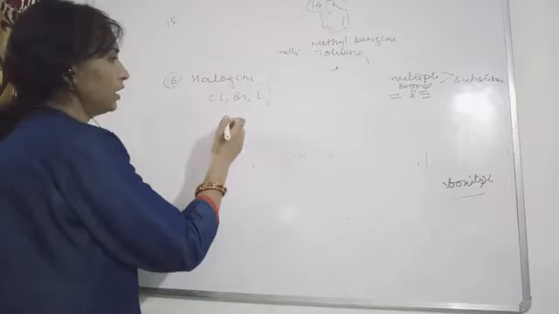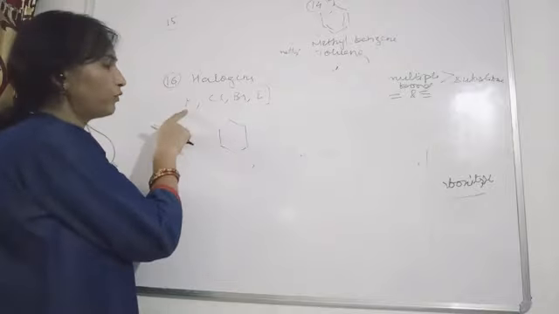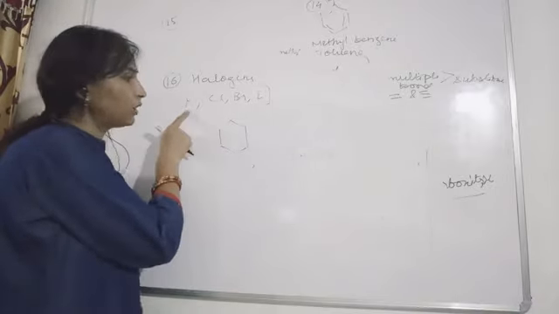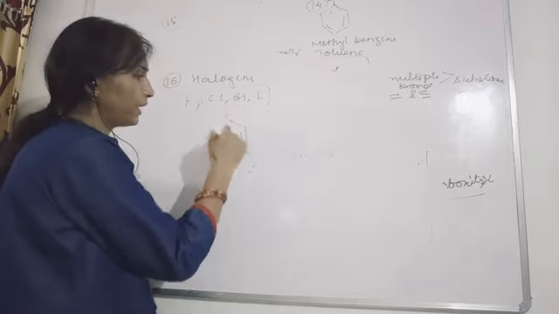So what name are we going to give them? The fluoro also you write down. If fluorine is present with the benzene ring, we will call that compound fluorobenzene.